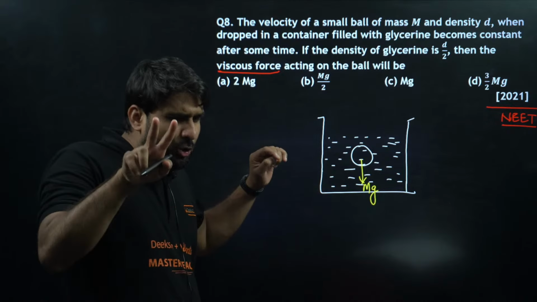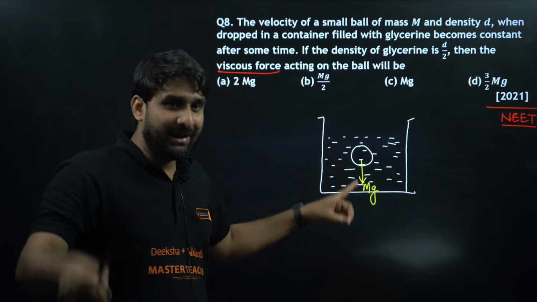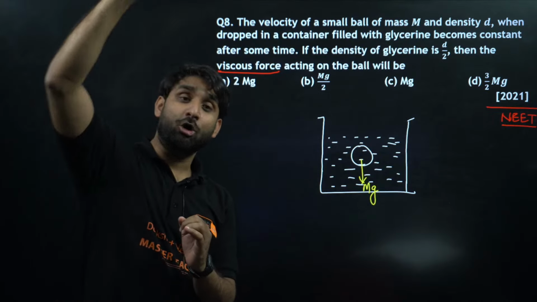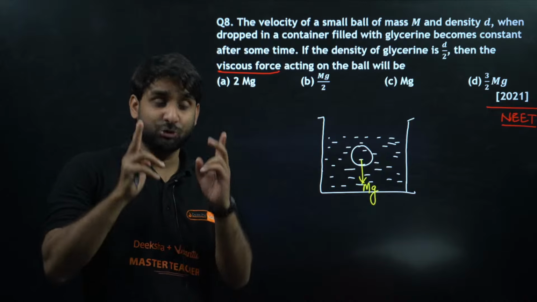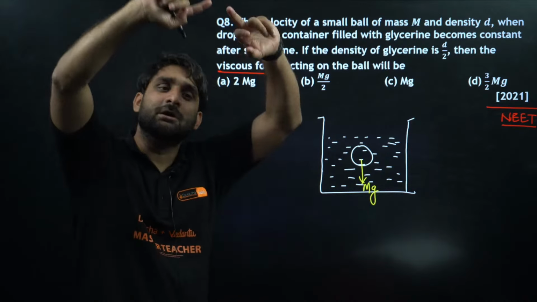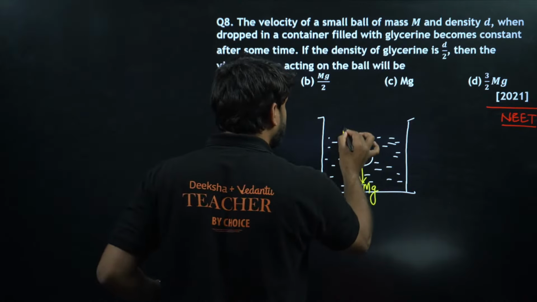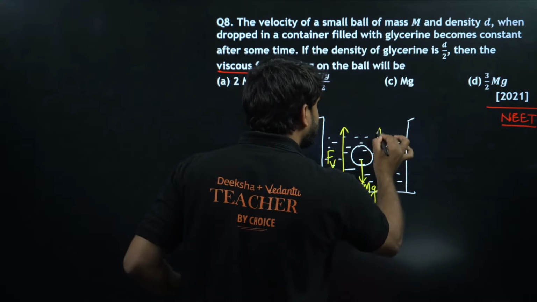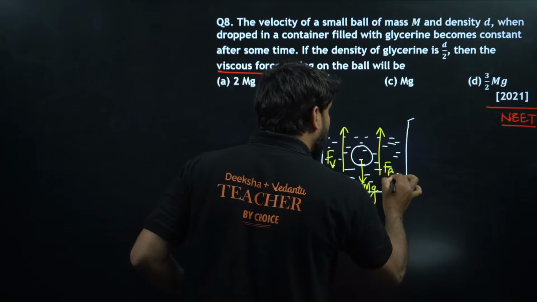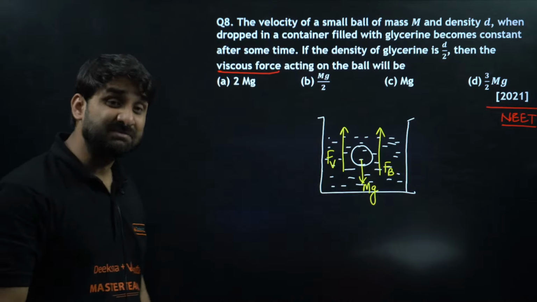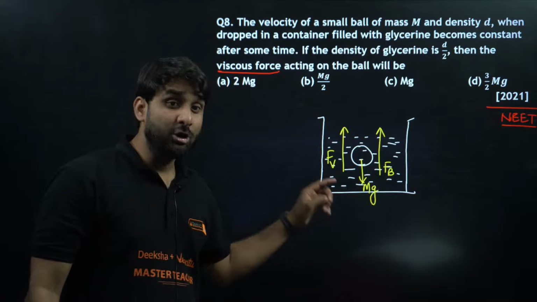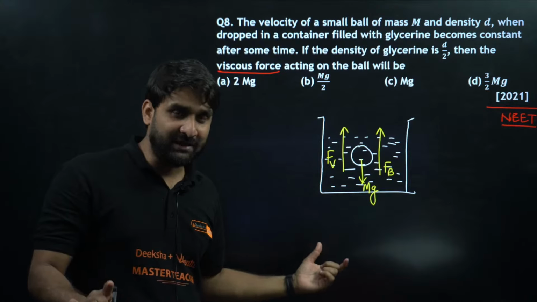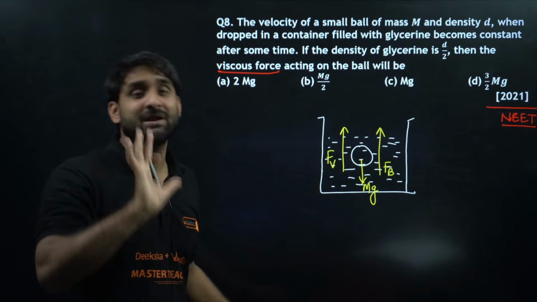But two very important things: when we put a ball in the liquid, there are two forces which act in the opposite direction of the motion. These two forces act in the upward direction: the first force is viscous force Fv, and the second is the buoyant force. Please keep it in mind: two forces act in upward direction and only one force, the weight, acts in the downward direction.